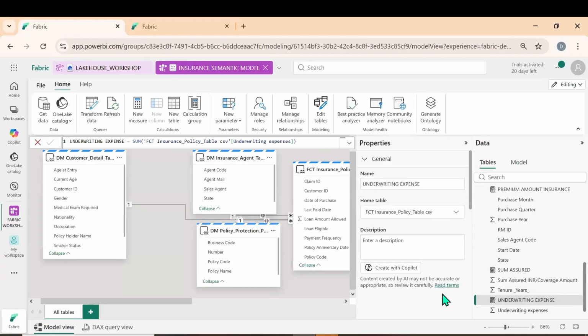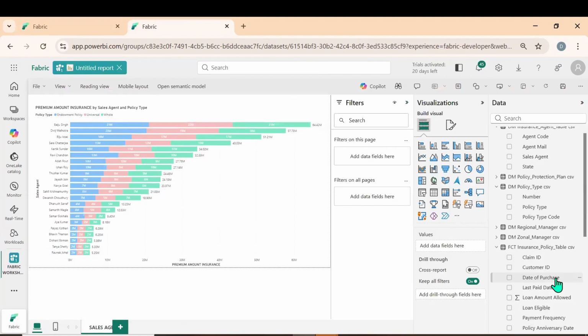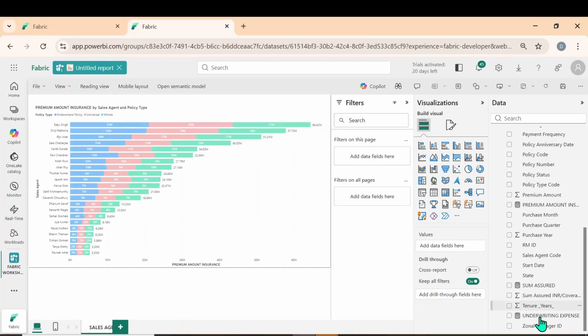If you want to hide this, for example, you want to hide underwriting, right click, hide it in the report view. We have hidden it. Now if I go here and scroll up and down, we are not able to see the underwriting expense column. This is how we can do it.